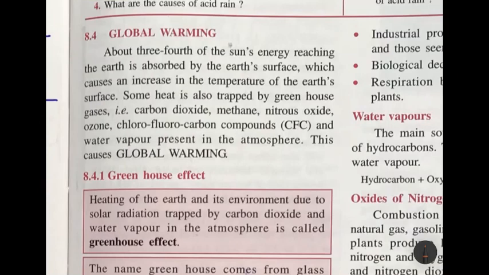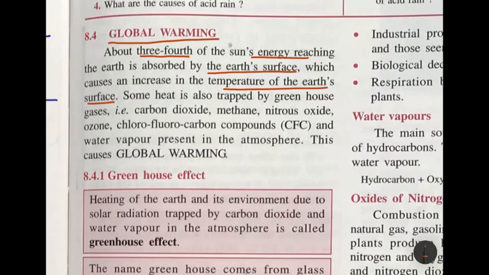Now to continue with the atmospheric pollution chapter, today we move on to global warming. Now you know that our earth is warm. Why? Because about 3/4 of the sun's energy reaches the earth, and this energy is absorbed by the earth's surface, which causes an increase in the temperature of the earth's surface. So our earth is warm.